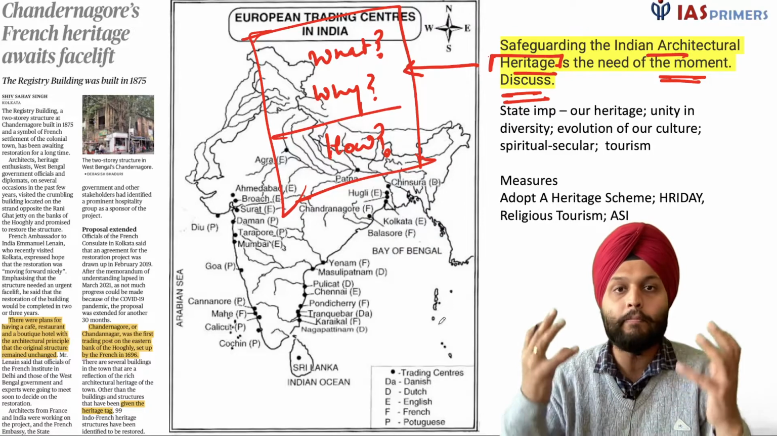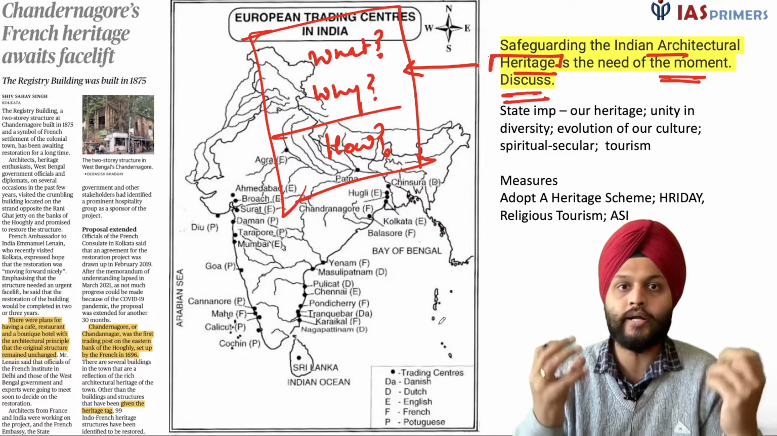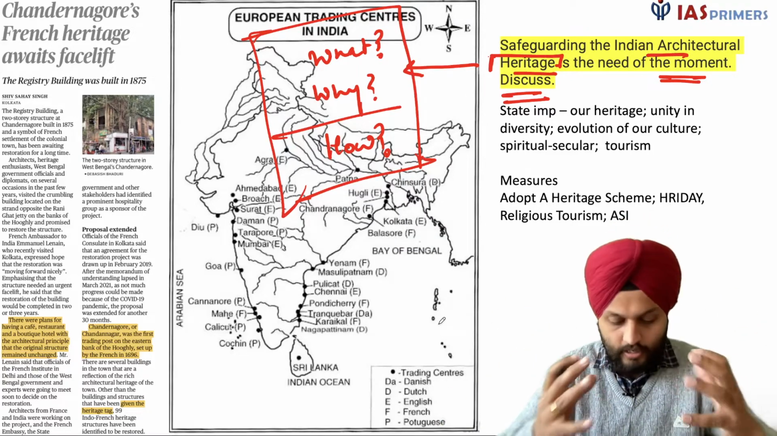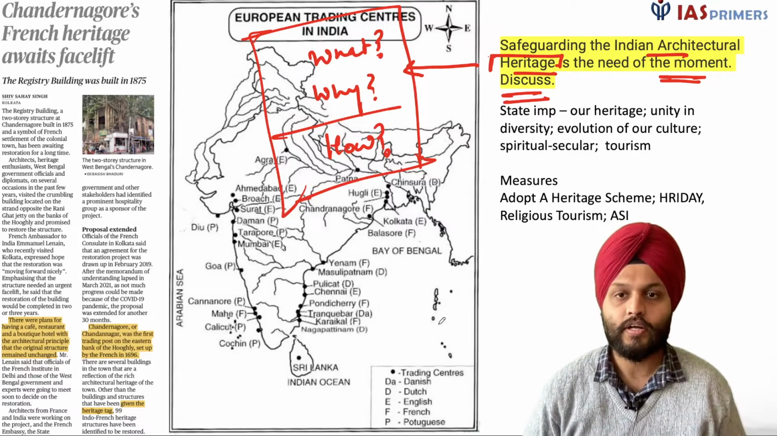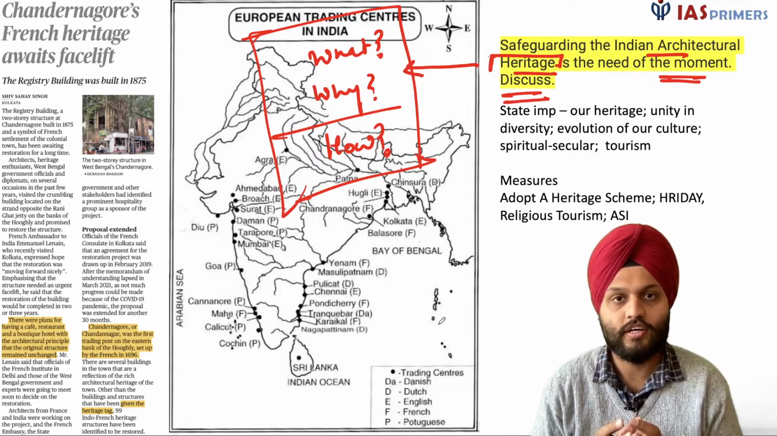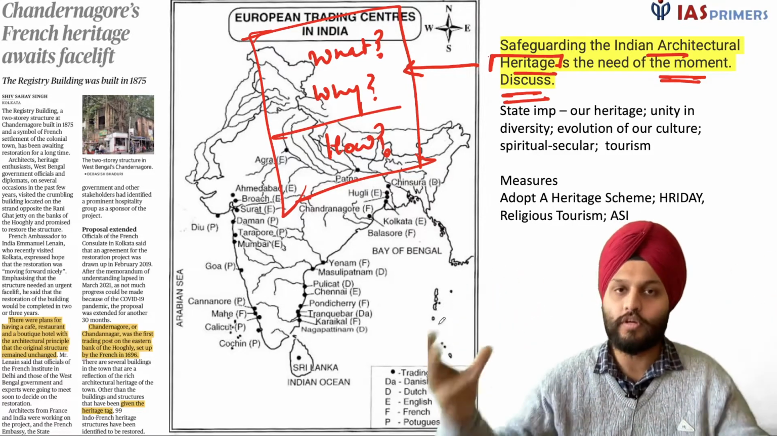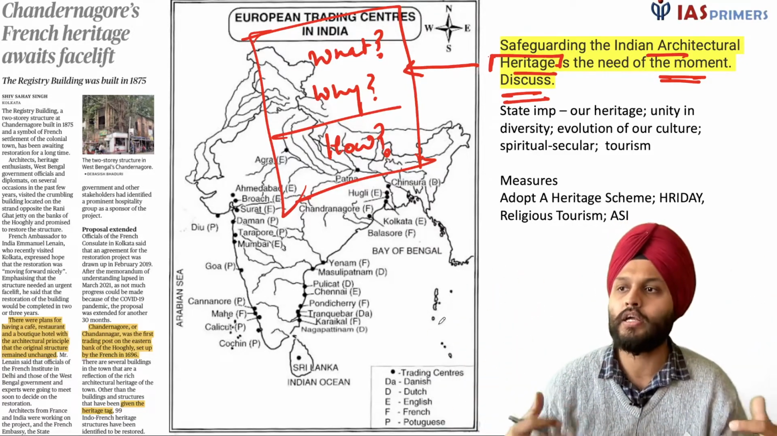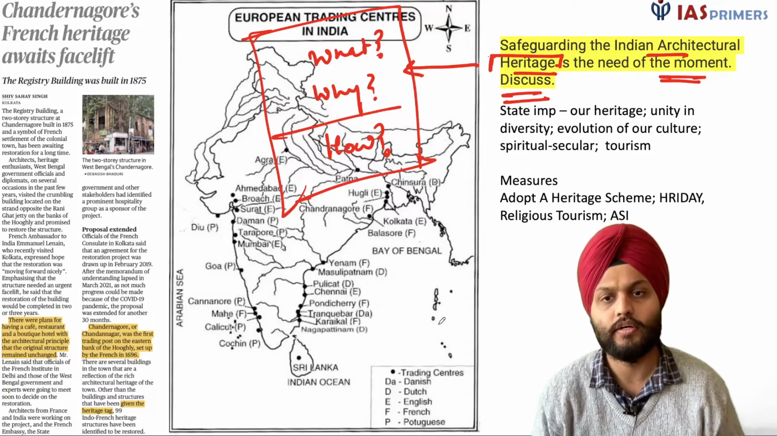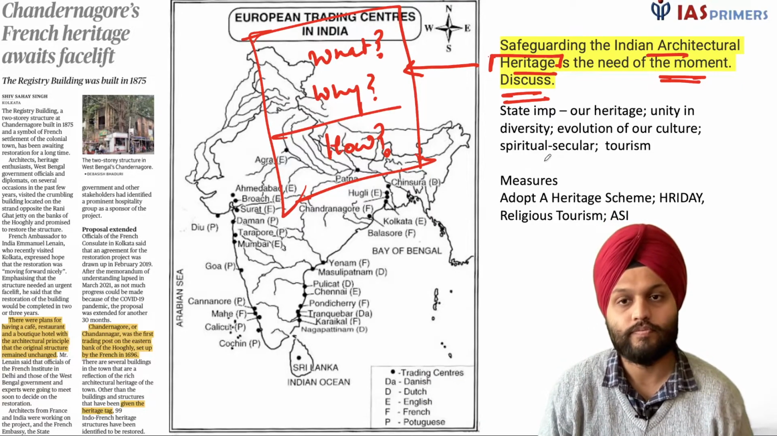And somewhere it symbolizes our struggle, our past. It reflects upon who we are, right? So it is important, and we need to protect it. If we do not, then it will go in bad shape, and ultimately we will also lose our own identity. So it's important to protect.